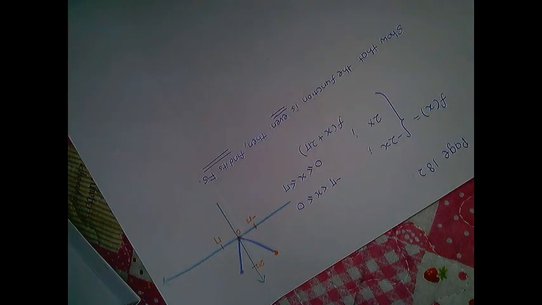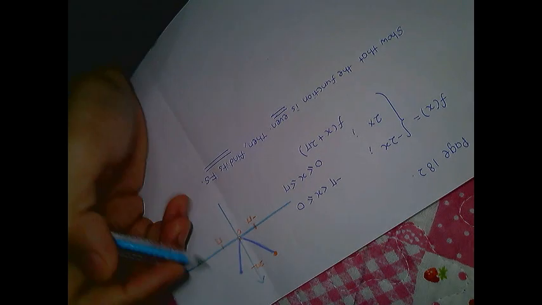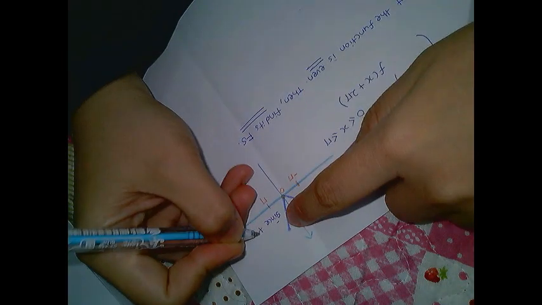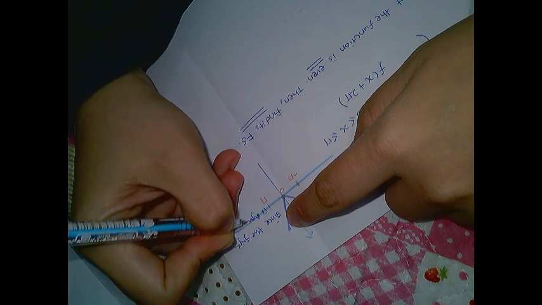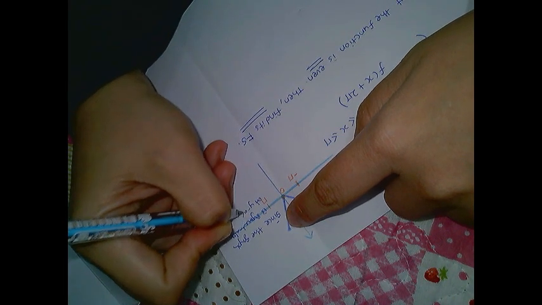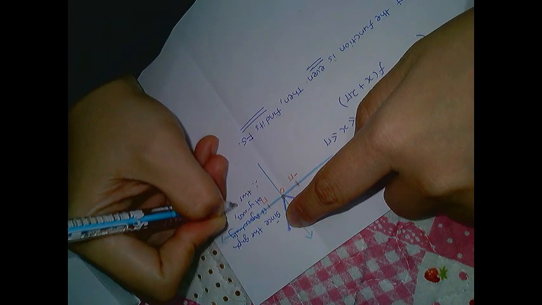I try to sketch the graph first, and then I say that since the graph is symmetrical about the y-axis, therefore this function is even.